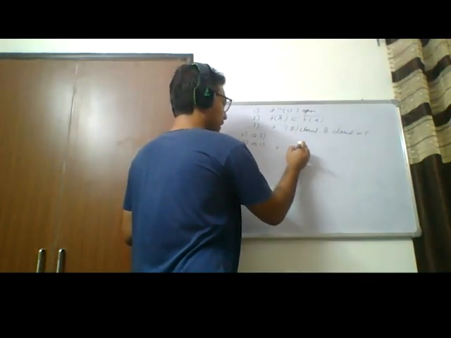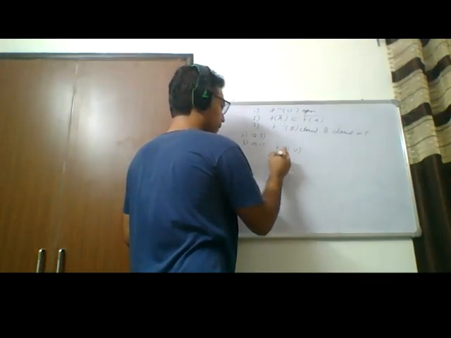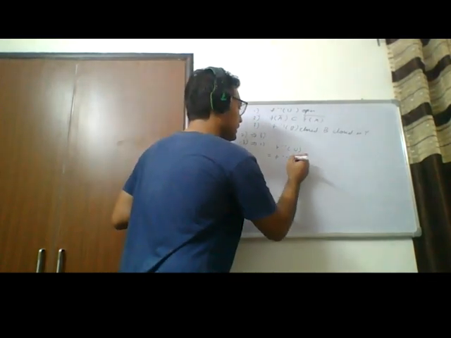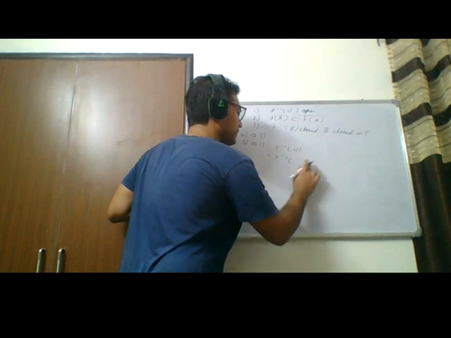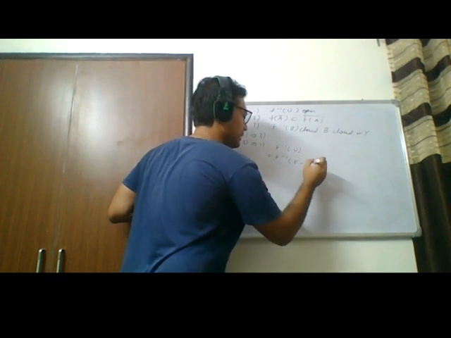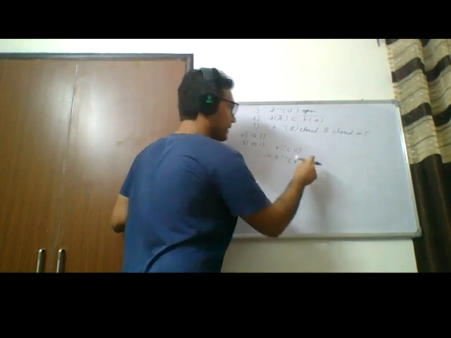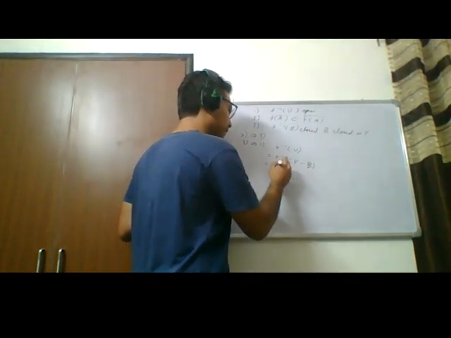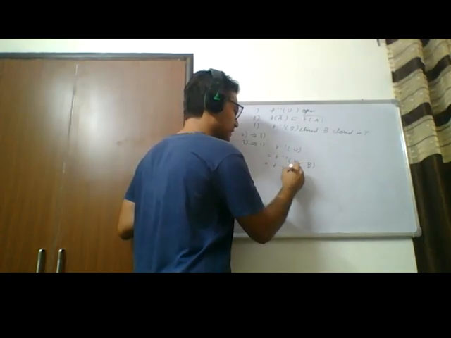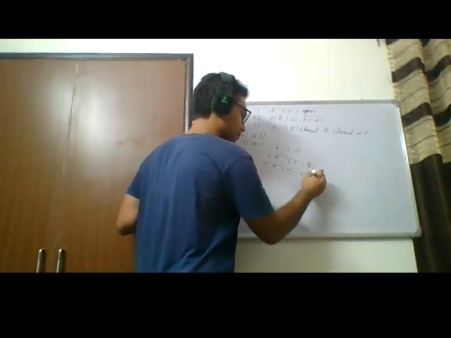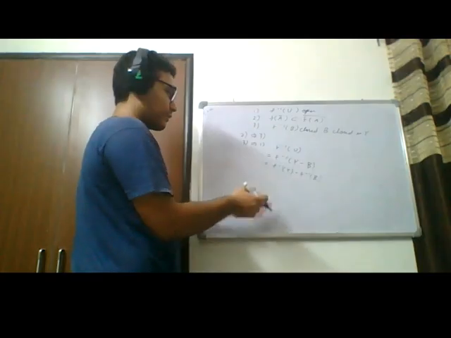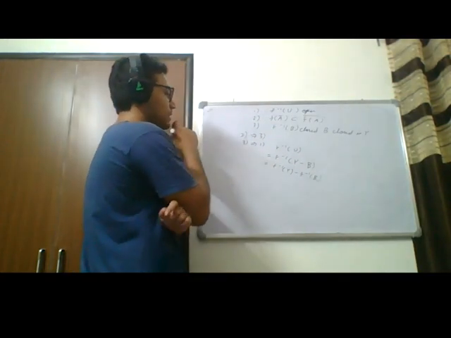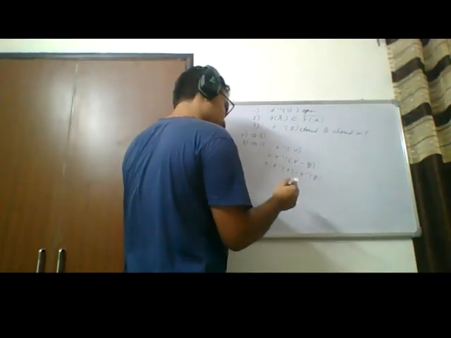F inverse U is an open set in Y, right? Yeah, sorry, Y. Y minus B, where B is closed in Y, right? And this is equal to F inverse Y minus F inverse B. So remember that the minus just comes out for inverse images. It doesn't come out for the image sets. For that, we need injectivity.